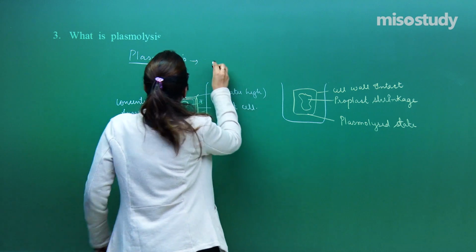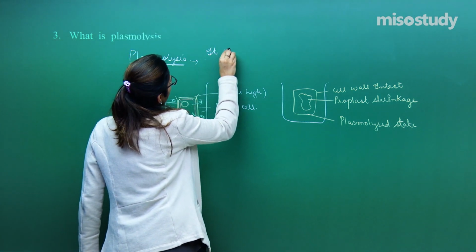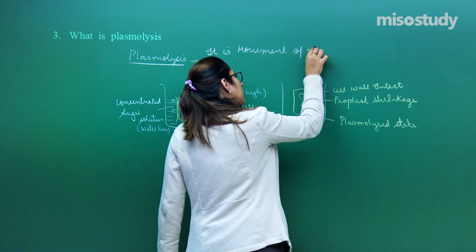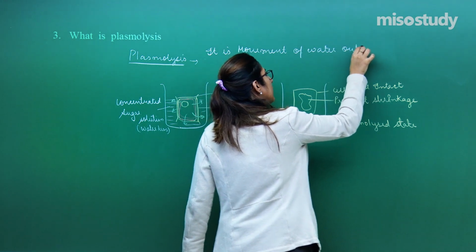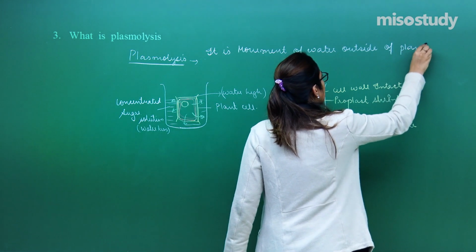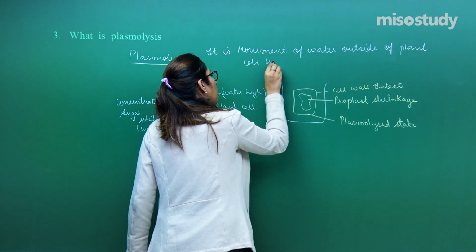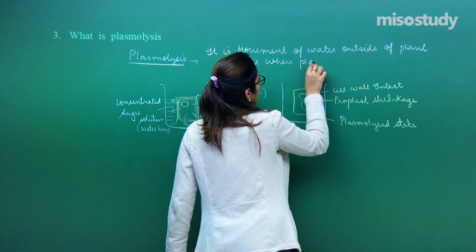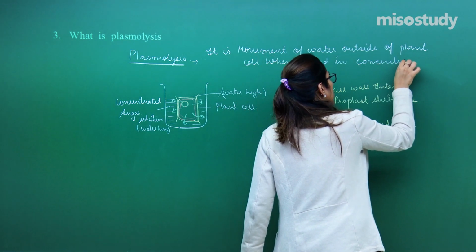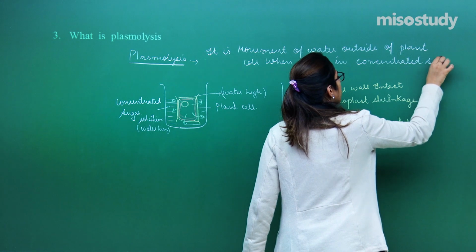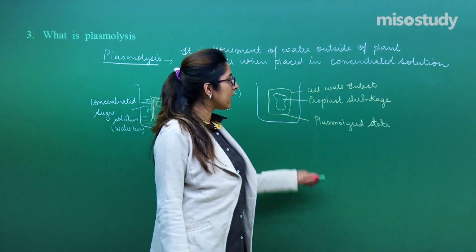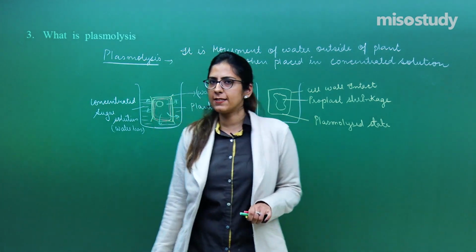Now the question arises, what is plasmolysis? Plasmolysis is the movement of water outside of a plant cell when placed in a concentrated solution. Concentrated solution, that means a hypertonic solution. This is called plasmolysis, and the state which arises is called a plasmolysed state, right?